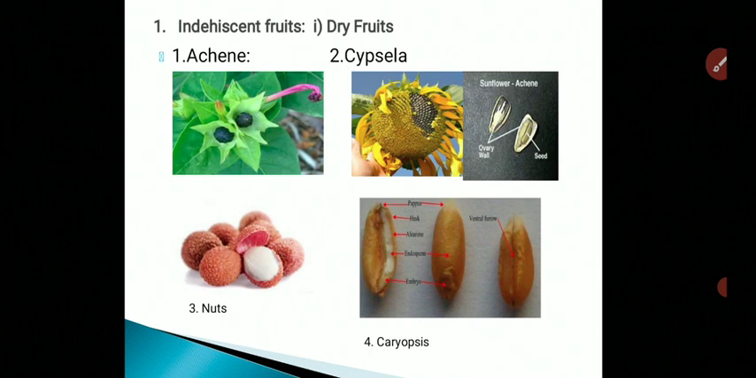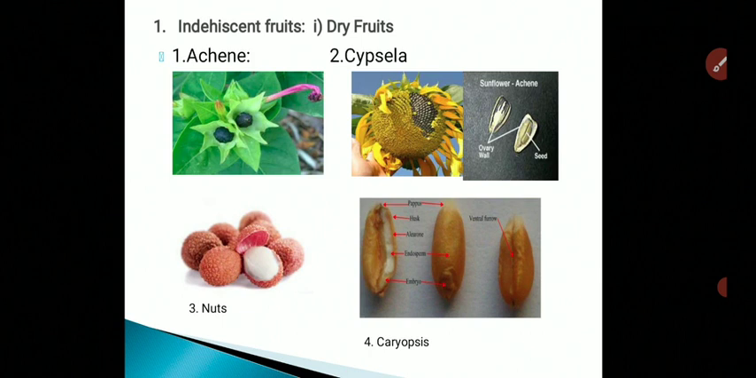First of all, achenes. Look at the diagrammatic representation, where the mirabilis seed or fruit is a kind of achene. It is a small, dry, one-seeded, indehiscent fruit developed from a superior ovary. The fruit wall, that is the pericarp, and the seed covering, that is the testa, are free from each other, and the example is mirabilis.